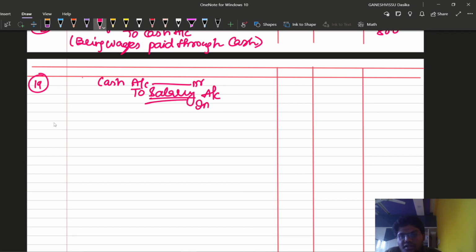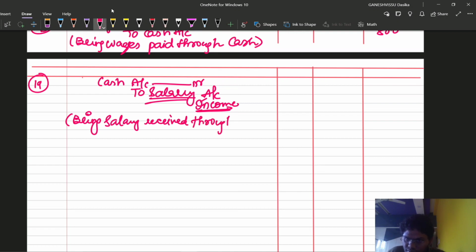Salary is like what? It is an income for us. As it is an income account, we are going to credit the income account according to the nominal account rule. Being amount received, or we can write directly the entry that being salary is received through cash.